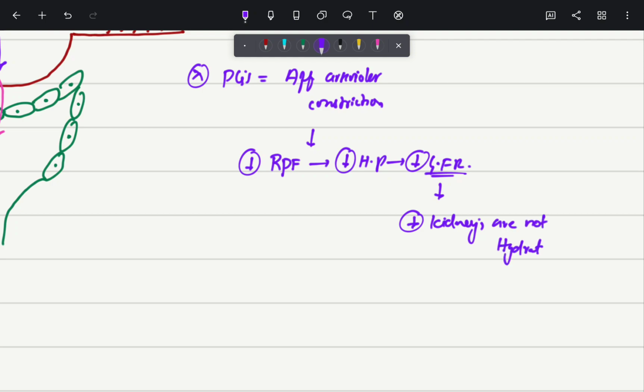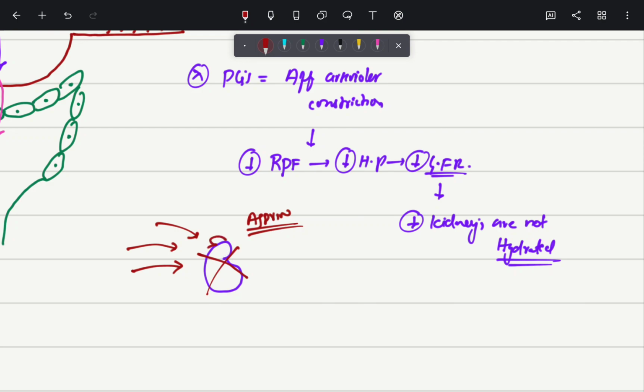Now imagine a patient who is already having a renal failure. If the patient is already having a renal failure and the perfusion to the kidneys is very low, and on top of that we gave aspirin, eventually there will be damage to the kidneys, or there will be chronic renal failure or chronic kidney injury. So that is the reason we don't give aspirin to a renal failure patient.